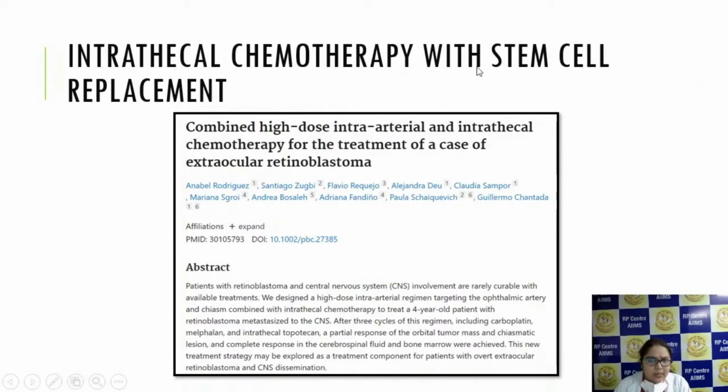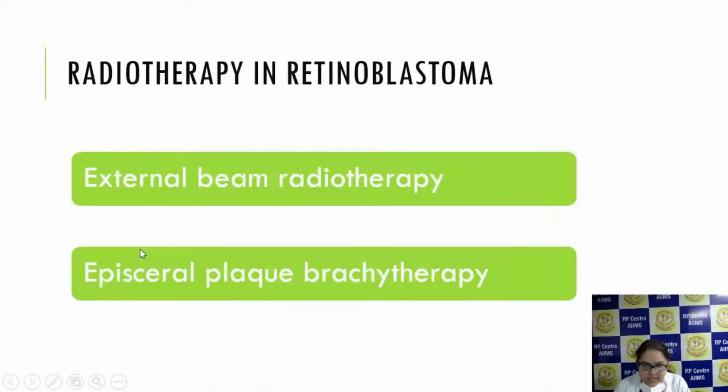Coming to intrathecal chemotherapy with stem cell replacement, this is a newer concept. This was a case report in which a 4-year-old child was diagnosed with retinoblastoma with CNS metastasis. In this patient, a high dose intra-arterial regimen was given along with intrathecal chemotherapy. And after administration of these drugs, the tumor responded very nicely. Stem cell replacement is a new concept which is under experiment.